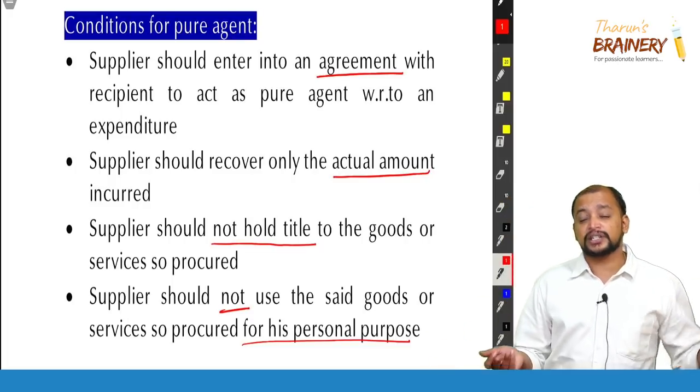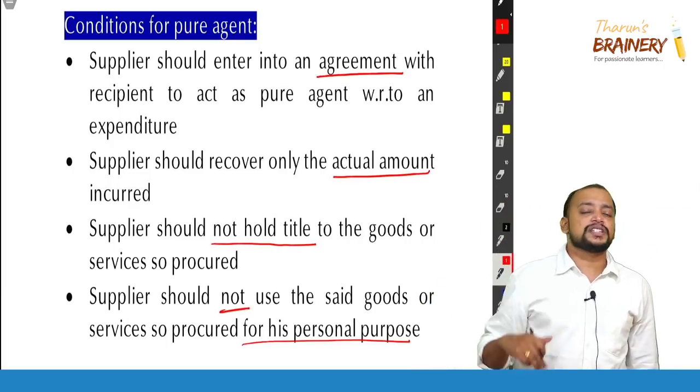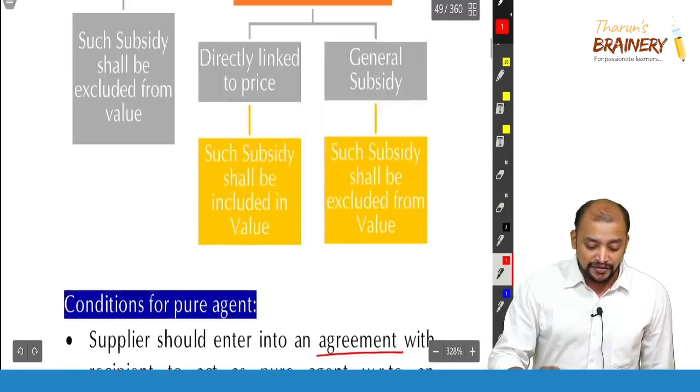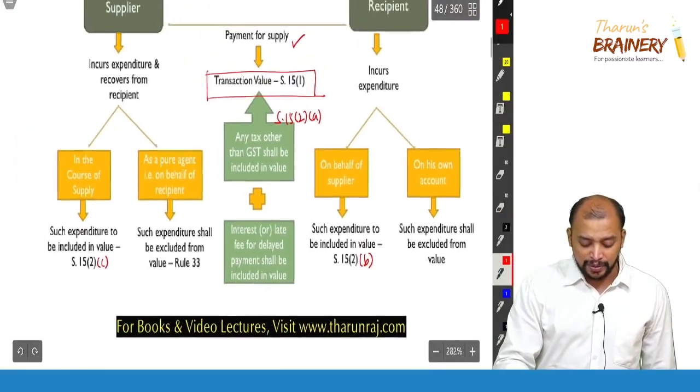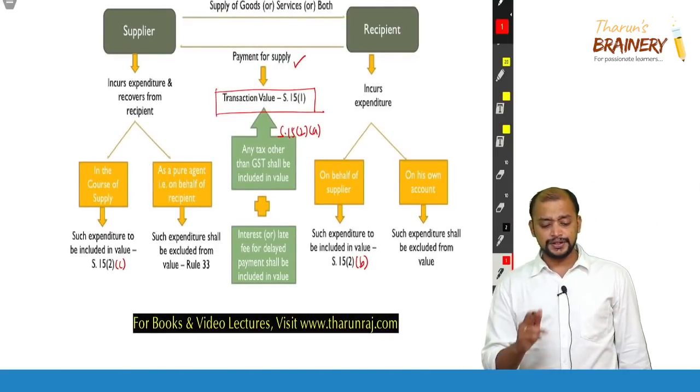If he is not a pure agent, then the expenditure incurred by the supplier and recovered from the recipient will not be excluded from the value, it will be included in the value. If it is a pure agent expenditure, it will be excluded from the value. That is given in rule 33. So that we need to know.